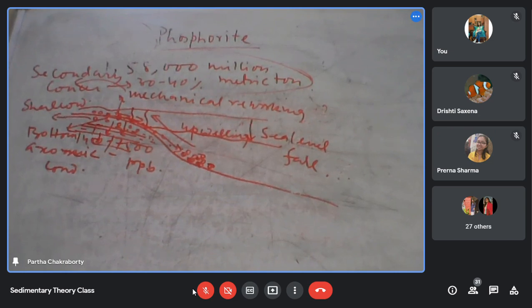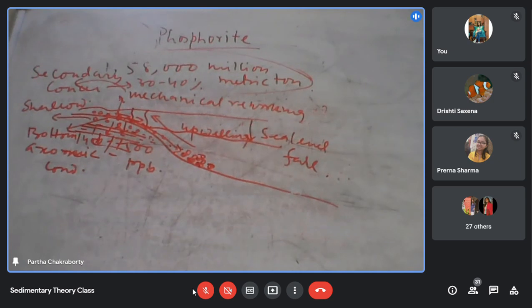Actually, it is not possible to form a thick phosphate deposit by a single process. You require multiple processes to form a concentrated high-grade phosphorite deposit. This multi-process involves chemical, biochemical, and mechanical processes, and in turn these processes are related to sea level stand and climate.